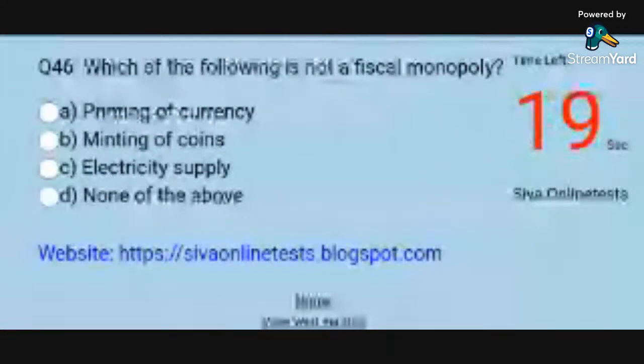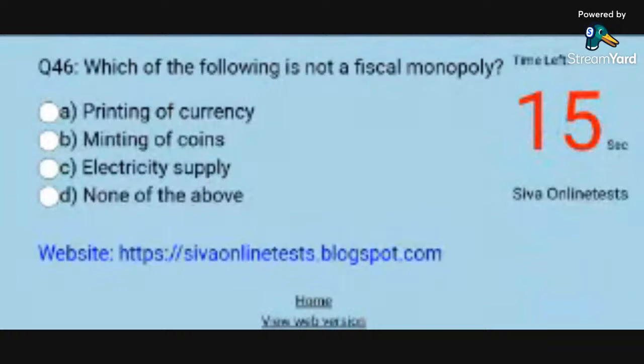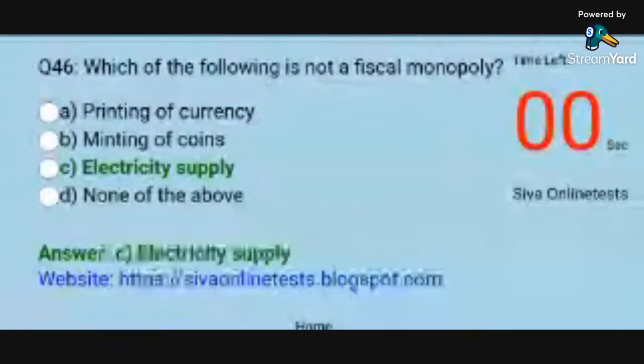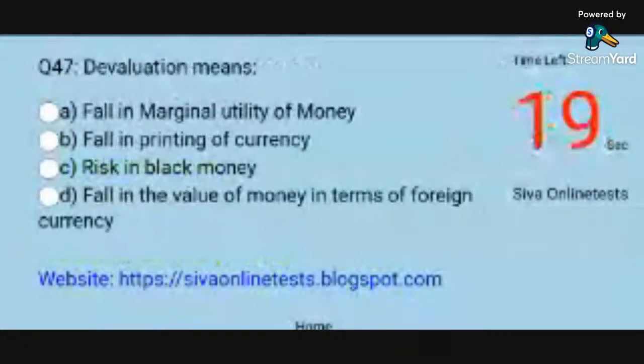Question 46. Which of the following is not a fiscal monopoly? Options. A. Printing of currency. B. Minting of coins. C. Electricity supply. D. None of the above. Answer. C. Electricity supply.